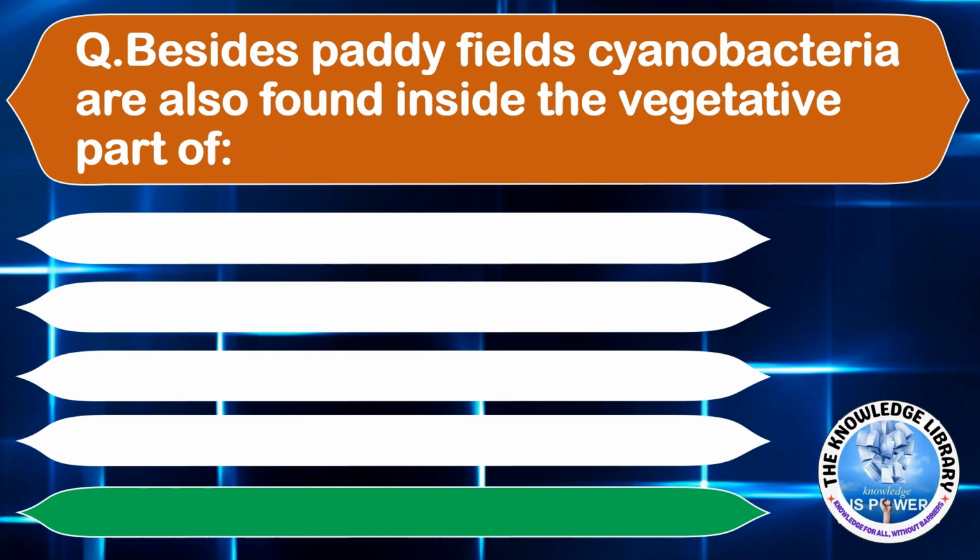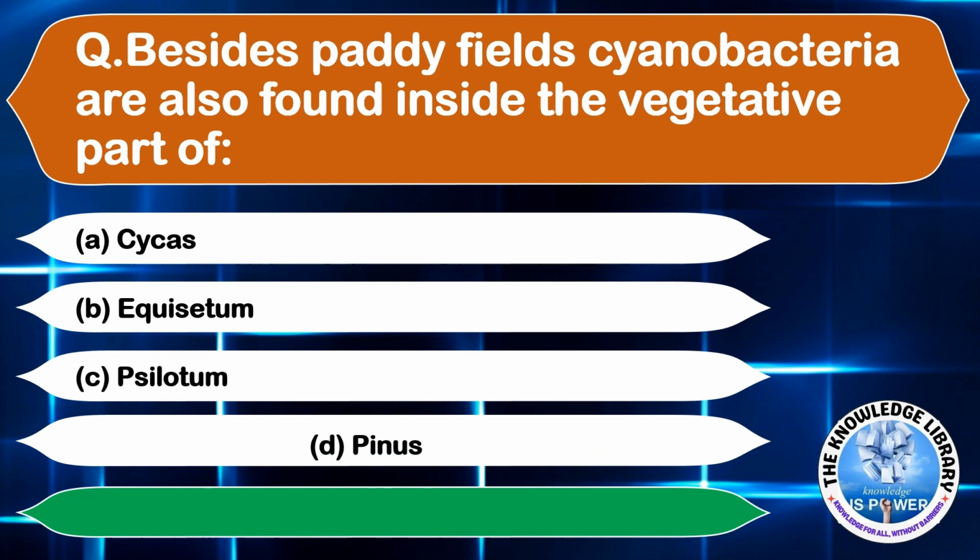Besides paddy fields, cyanobacteria are also found inside the vegetative part of option A, Cycas, option B, Equisetum, option C, Psilotum, and option D, Pinus. The correct answer is option A, Cycas. Moving on to the next question.